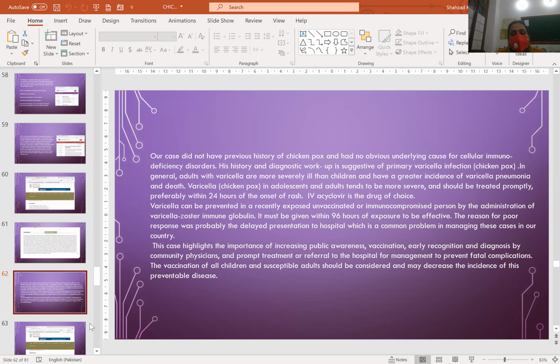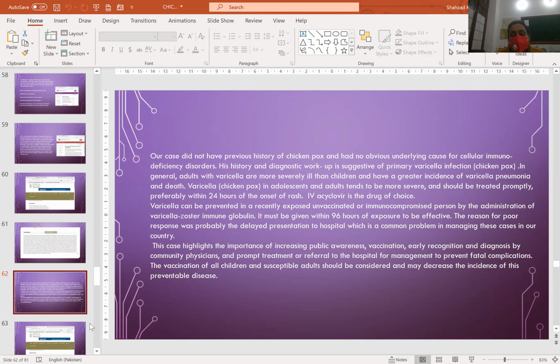In this case, there was no previous history of chickenpox and no obvious underlying cause for a cellular immunodeficiency disorder. His history and diagnostic workup were suggestive of primary varicella infection, chickenpox. In general, adults with varicella are more severely ill than children and have a greater incidence of varicella pneumonia and death. Varicella in adolescents and adults tends to be more severe and should be treated promptly, probably within 24 hours of the onset of the rash. IV acyclovir is the drug of choice.